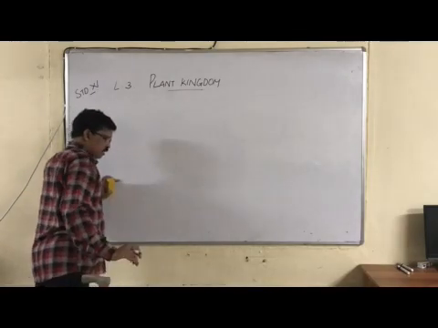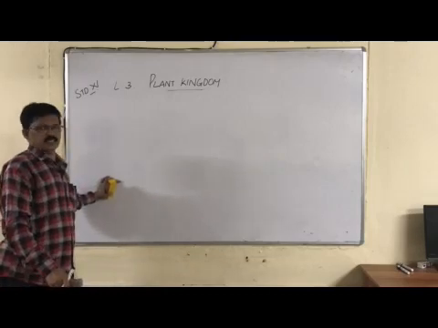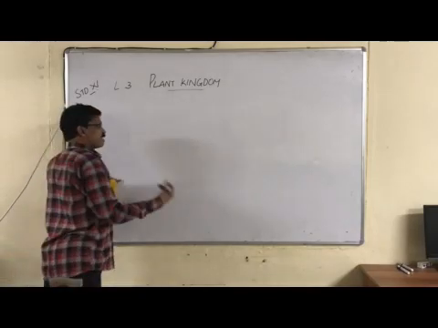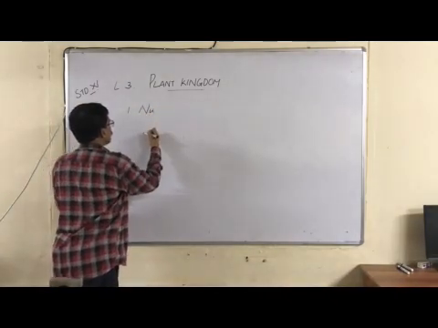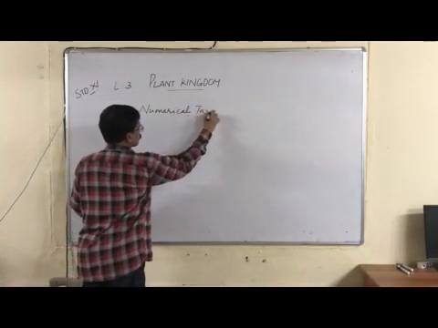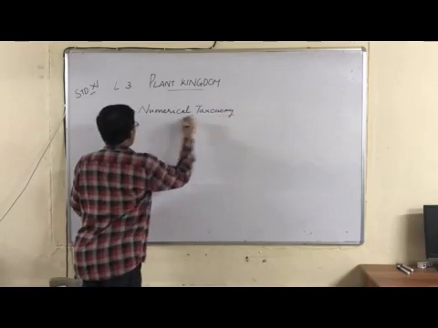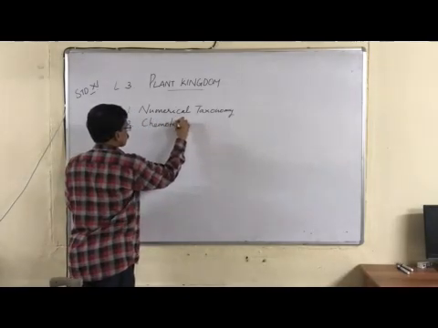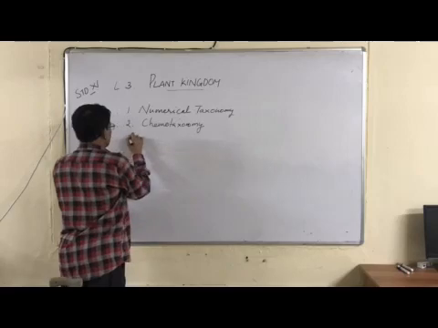Now, from the classification point of view, scientists have adopted various techniques for classification. For example, they use various latest branches: numerical taxonomy, second, chemotaxonomy, then third, cytological taxonomy.